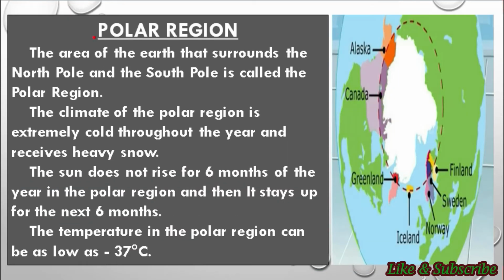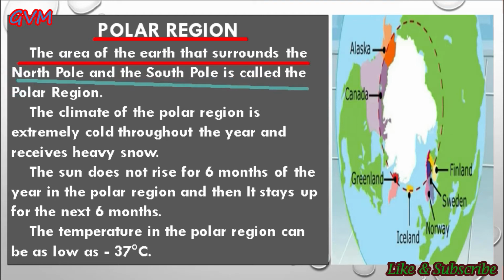Now students, the first example of such severe climatic conditions is the polar regions. Students, as you all know, the area of the earth that surrounds the North Pole and the South Pole is called the polar region. And students, these regions are covered with snow and it is very cold for most part of the year.